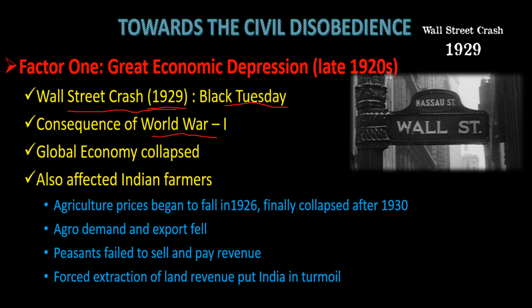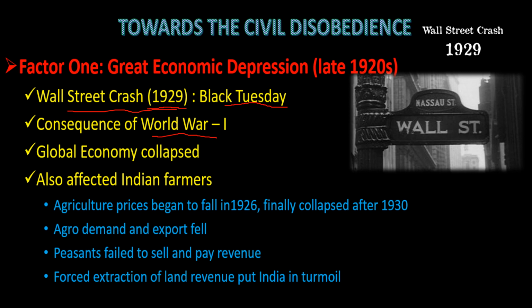India also had to face it, because Indian farmers were growing crops in India. They were making their yield in India, but that yield was exported to other countries. Why were Indian farmers exporting? Because there was a demand in those countries, and in their markets, demand reduced. Where would the Indian farmers send it? Nowhere. This is the problem that the Indian farmers faced.